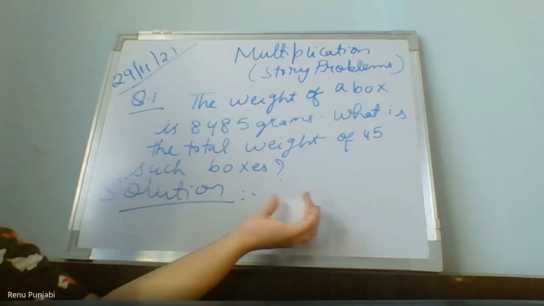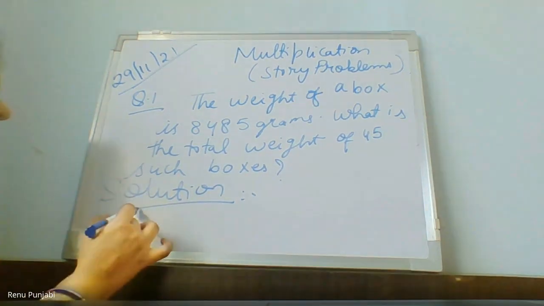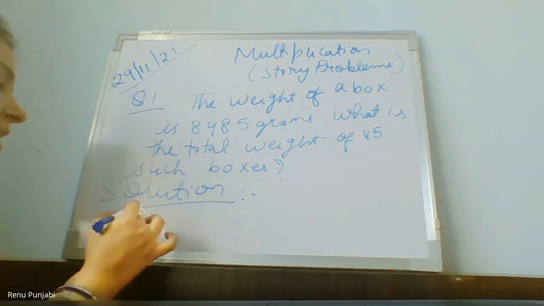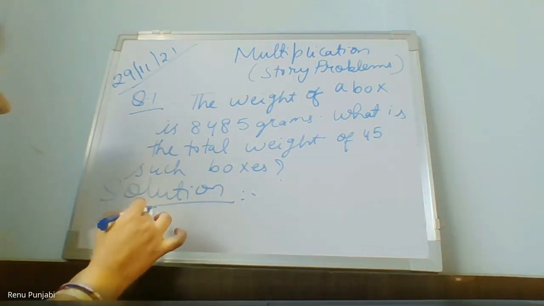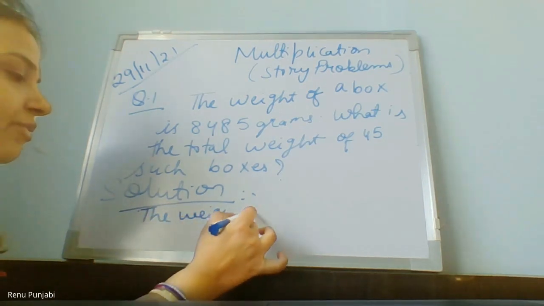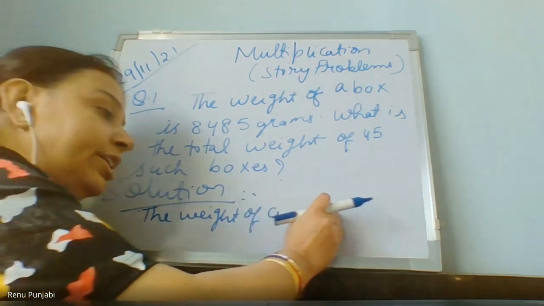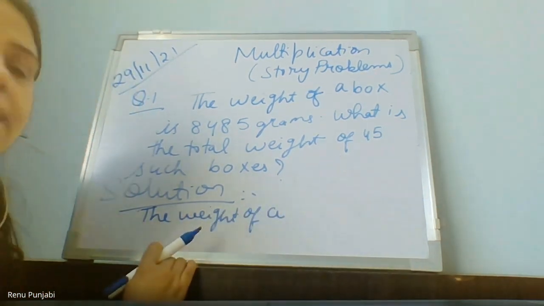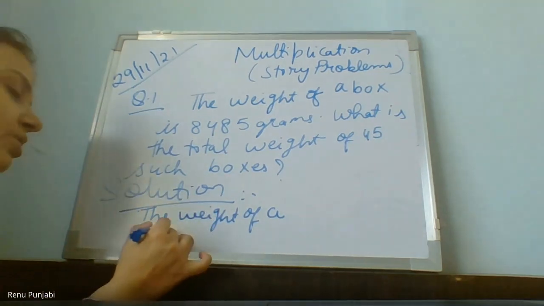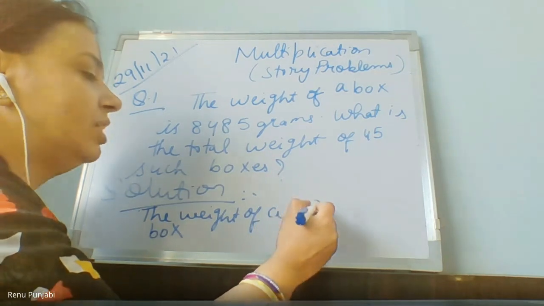So you will write the weight of one box or a box is this. So always remember when you are writing the statement, like I will write here, please note here, the weight of a box. You don't need to continue in one line. Write a box in the next line, because aapko yahan number likhna hai, uske liye bhi aapke paas space hona chahiye.